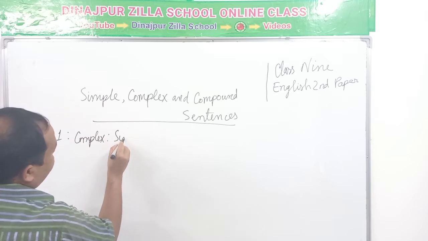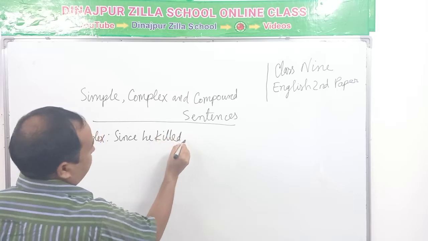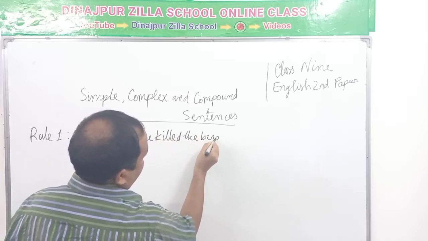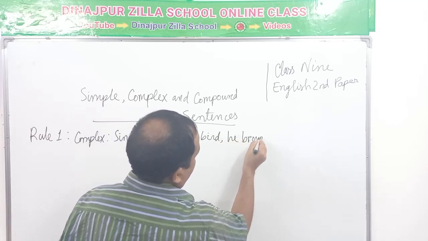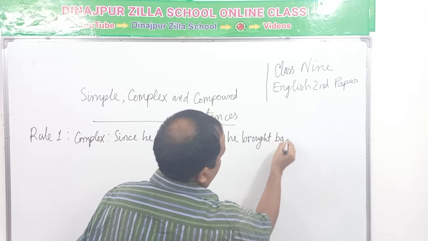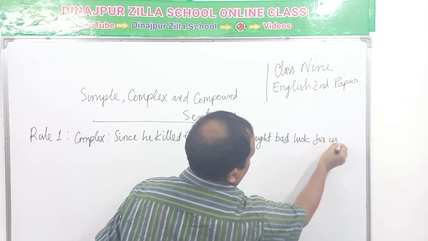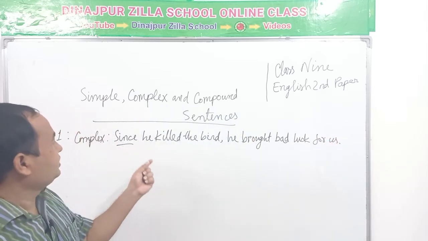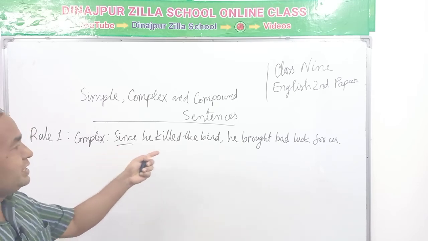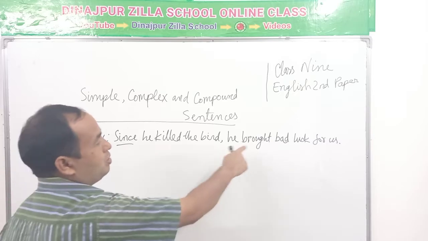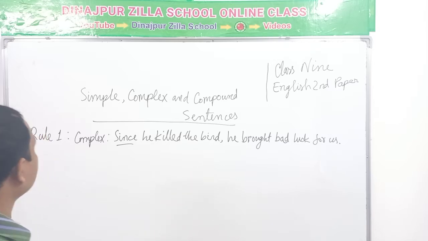Complex: Since he killed the bird, he brought bad luck for us. Here are two clauses. Since he killed the bird is a subordinate clause, and he brought bad luck for us is a main clause.